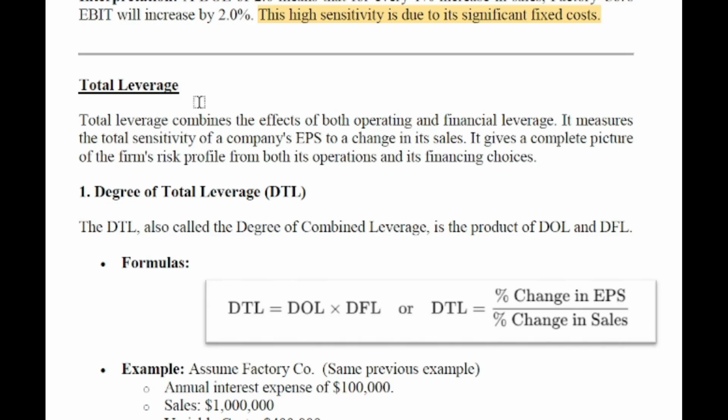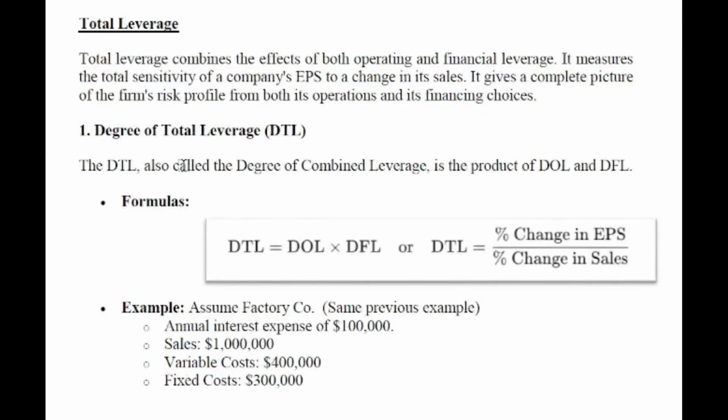Total leverage combines the effect of both operating and financial leverage. It measures the total sensitivity of a company's EPS to changes in its sales. It gives a complete picture of a firm's risk profile from both its operational and financing costs. That means it's measuring the changes in EPS, earnings per share, when changing the sales. There are two formulas for the degree of total leverage.